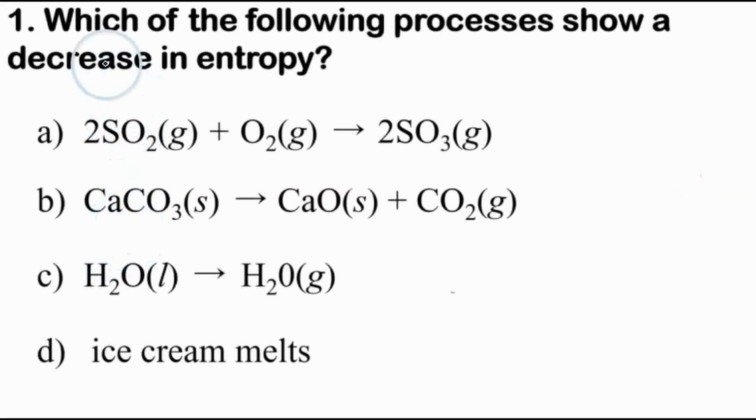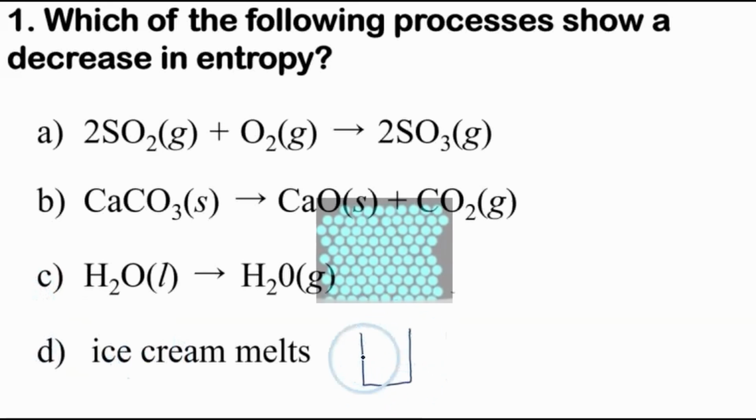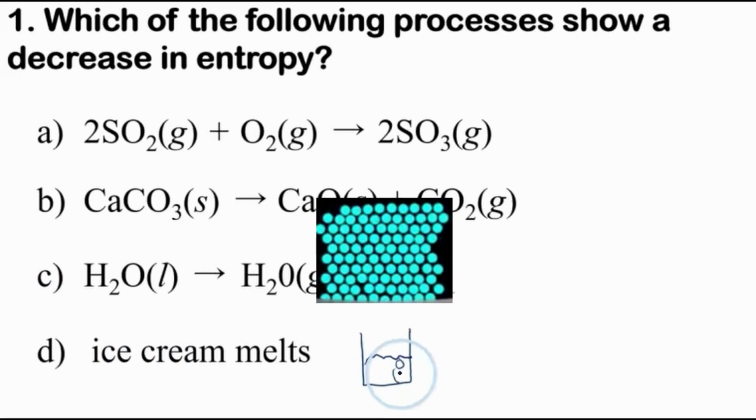So the first one, a couple questions are multiple choice. And this is the first one. Which of the following processes show a decrease in entropy? We're going to start from the bottom and work our way up. So ice cream melts. If we think of ice cream as a solid, it's stuck together, right?